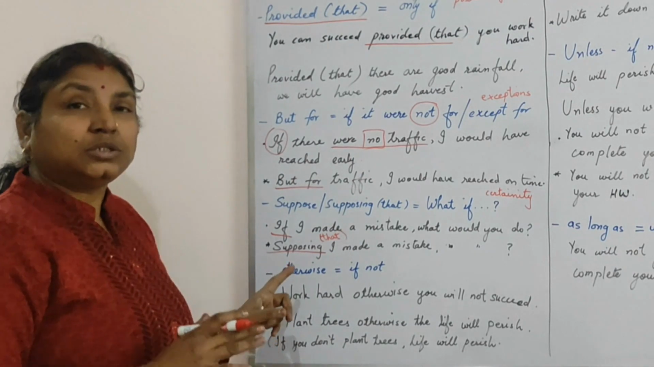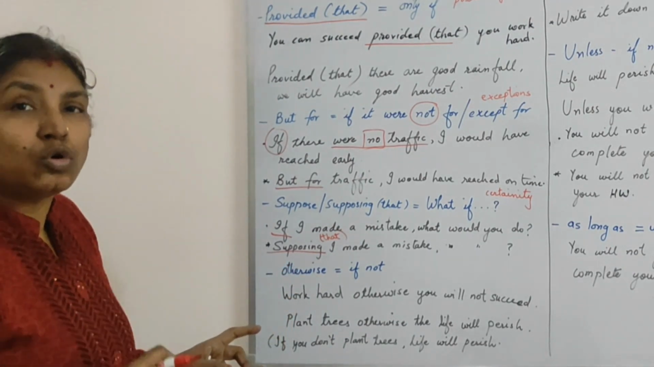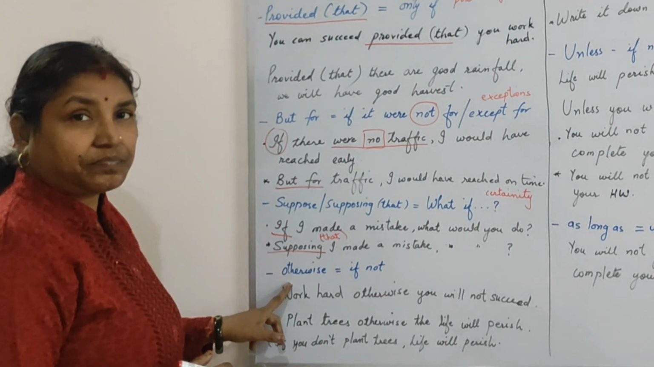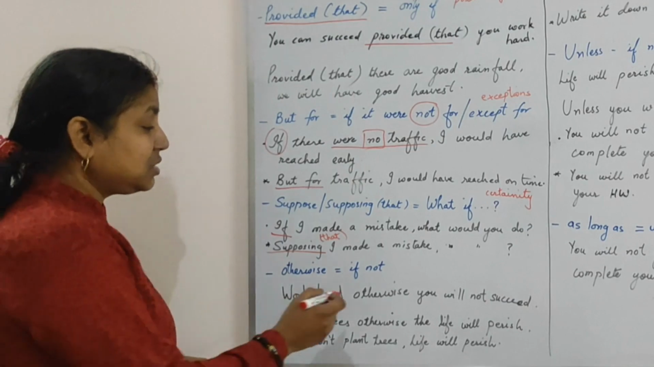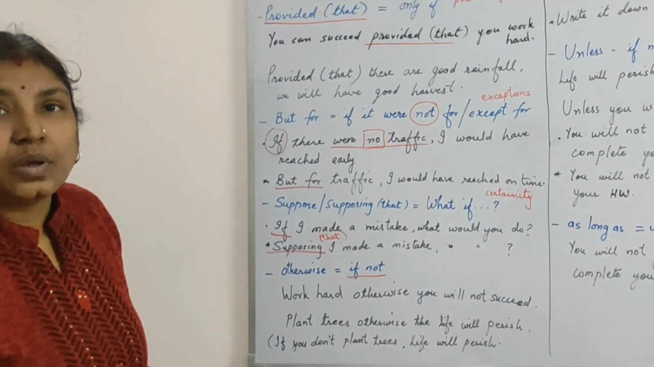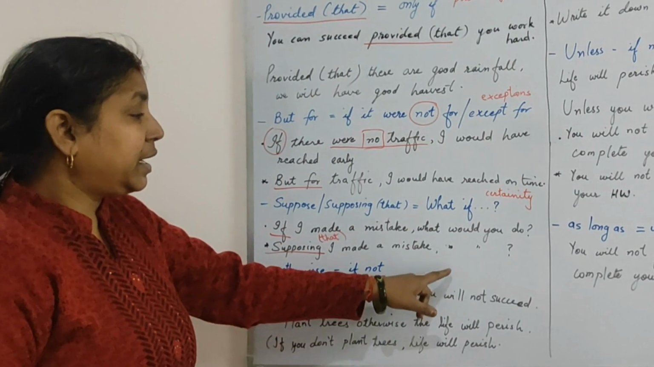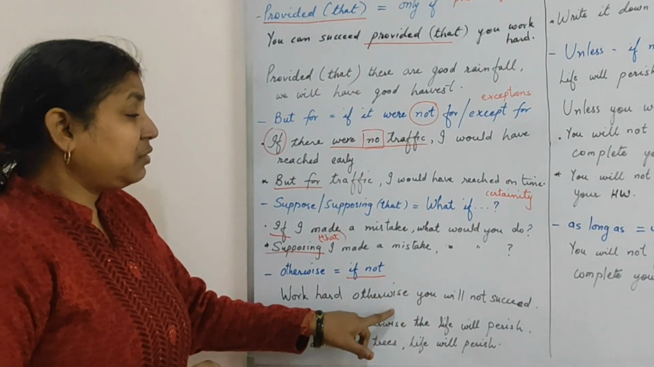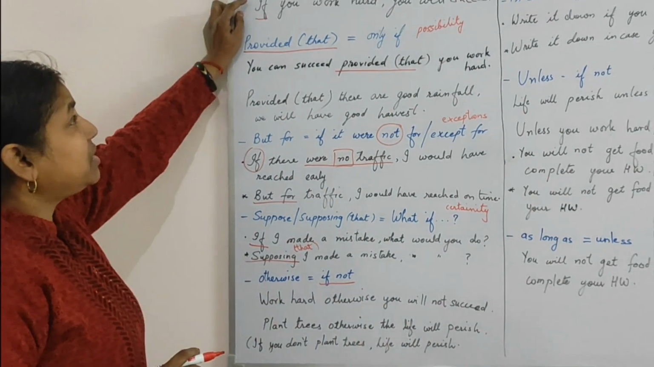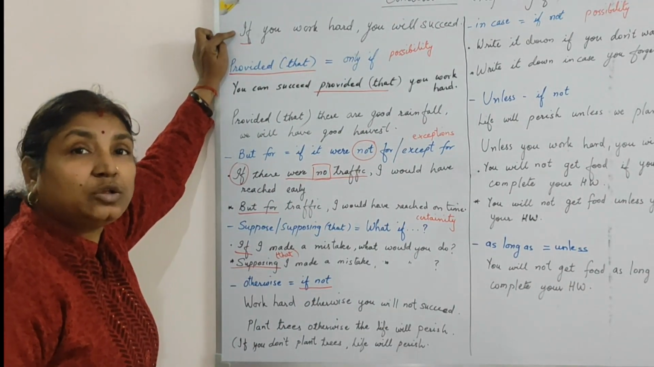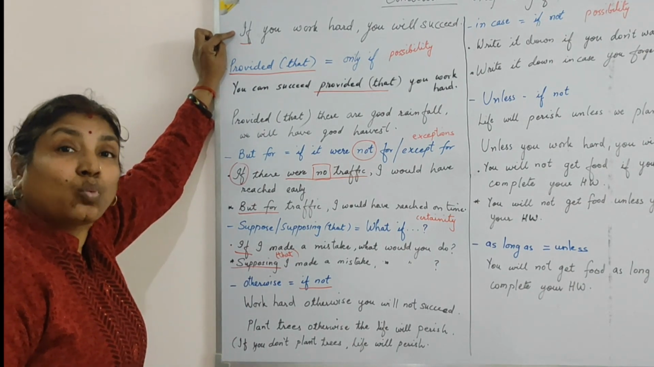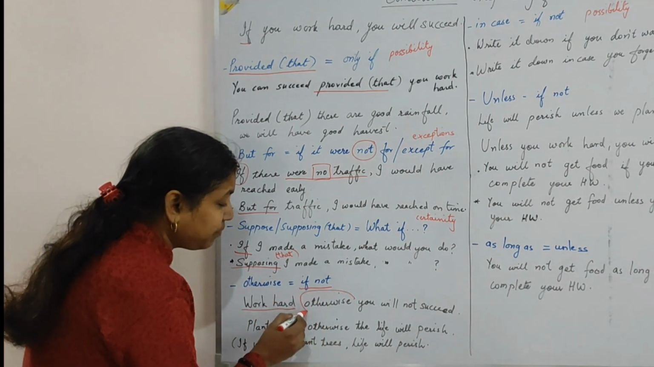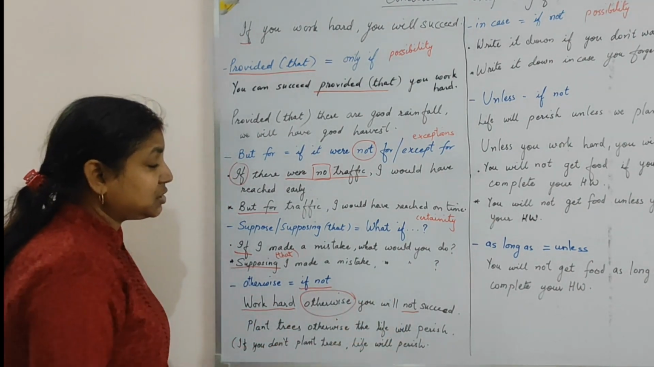Another conjunction that we use to join two clauses and convert it into a conditional clause is otherwise. Otherwise means if not. Here we get an option, we get a choice. Work hard, otherwise you will not succeed. Again, take the same example: if you work hard, you will succeed. When will you succeed? Only if you work hard. So here, work hard, otherwise you will not succeed.